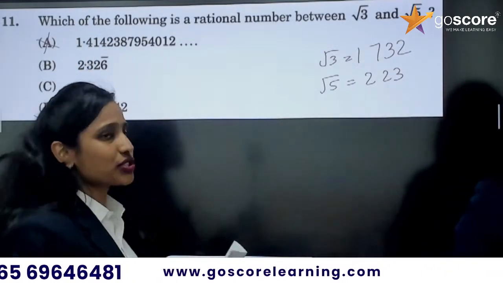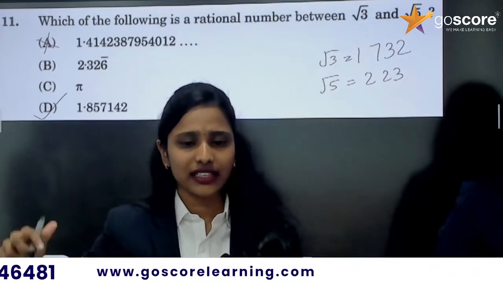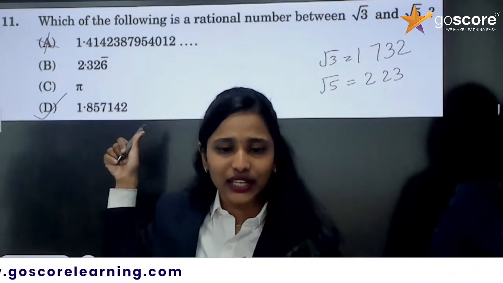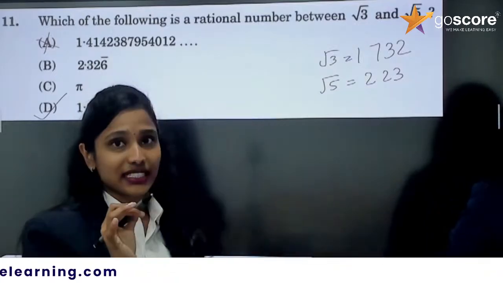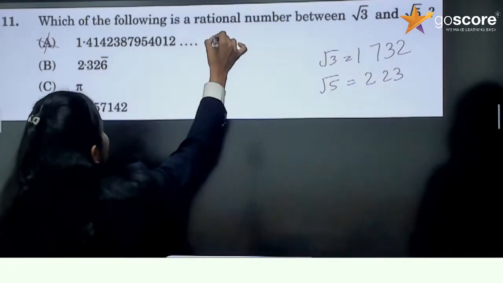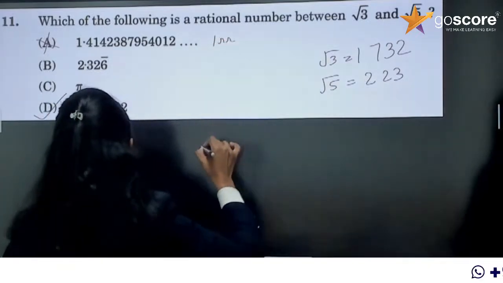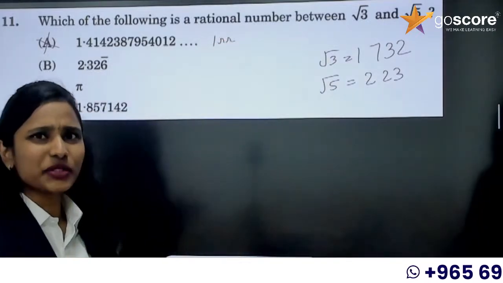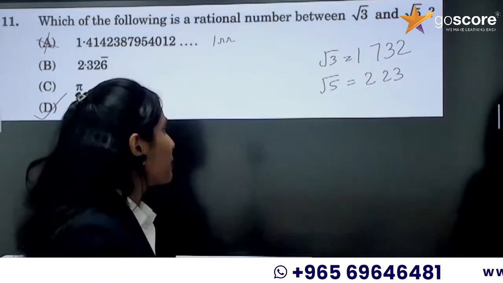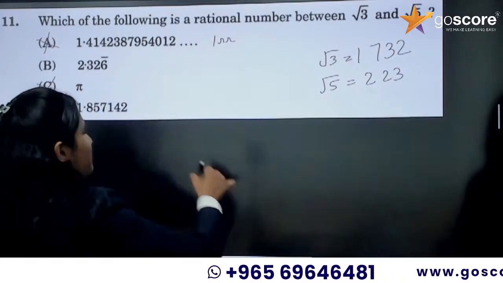But even if you don't know the value of root 5, the first thing we can do is reject the first option, right? Why? It is a non-repeating, non-terminating value, which is an irrational number, from the first chapter of 9th grade. Now the next one, pi. Option C is pi. Pi is again an irrational number, so we can reject that also.